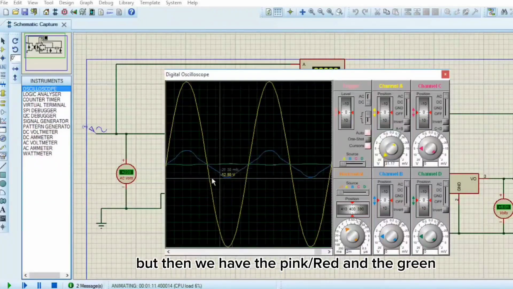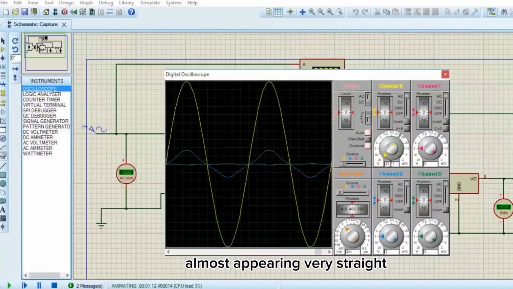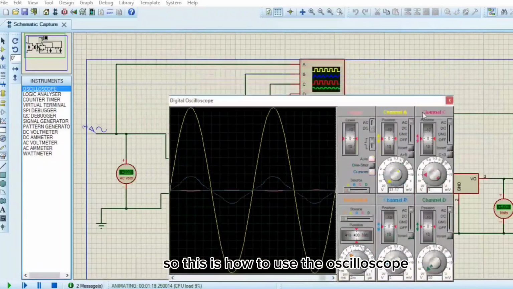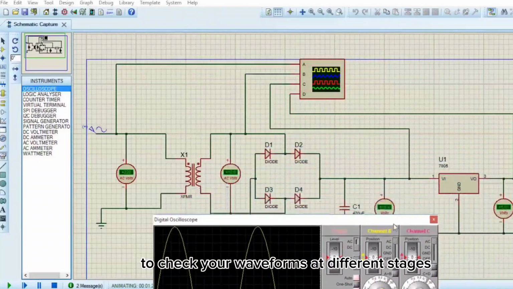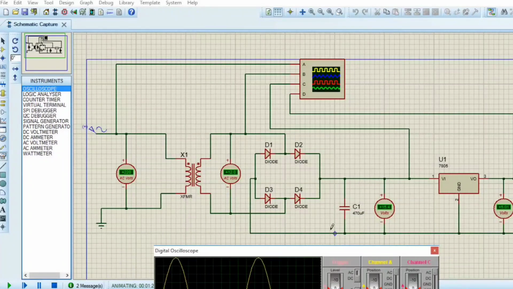But then we have the pink and the green. Now these are our DC voltage, appearing almost very straight. So this is how to use the oscilloscope to check your waveforms at different stages of this AC to DC conversion process in this circuit.